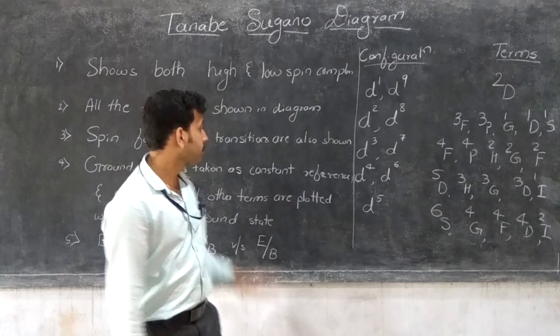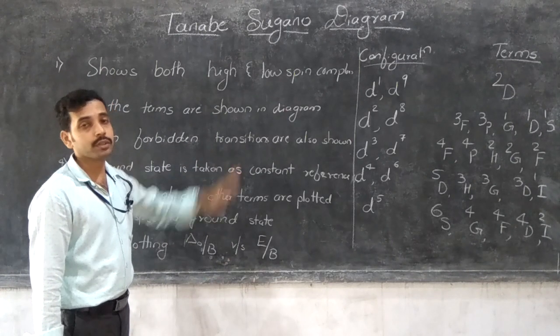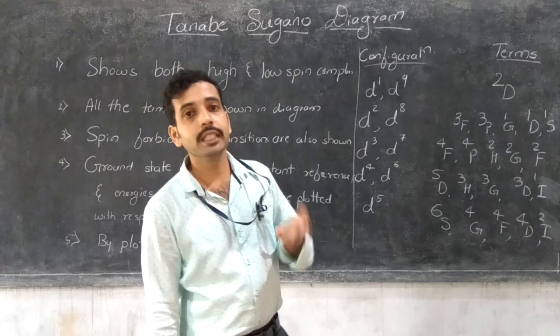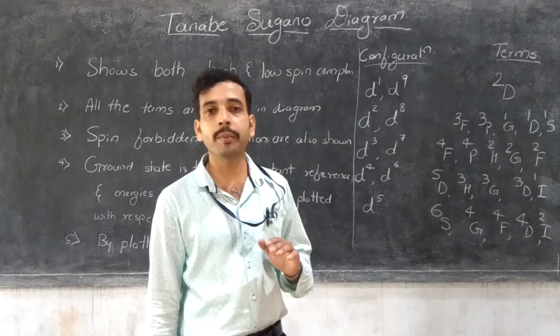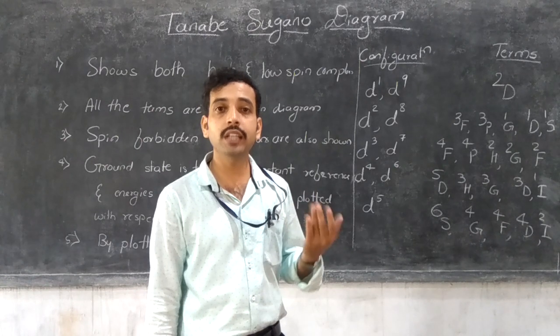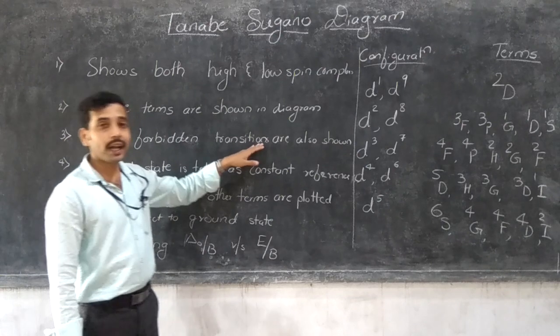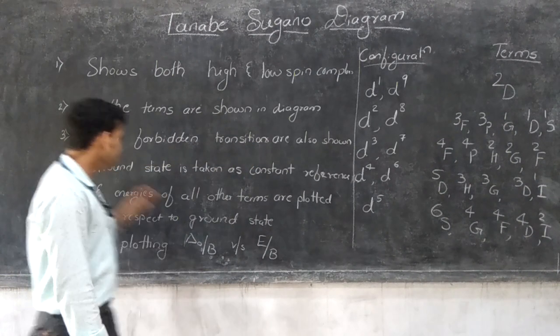The next point is that spin forbidden transitions are also shown. It allows both spin allowed as well as spin forbidden transitions. Spin allowed and spin forbidden transitions were discussed in the last video, so let's proceed with both spin allowed and spin forbidden transitions.